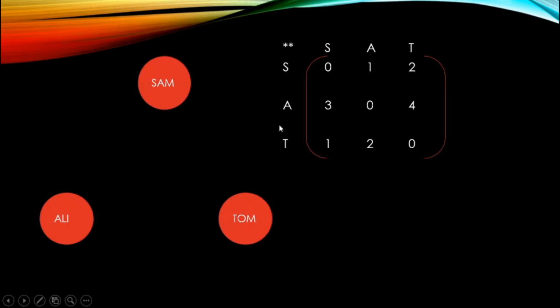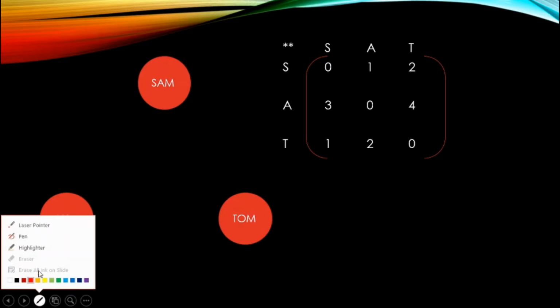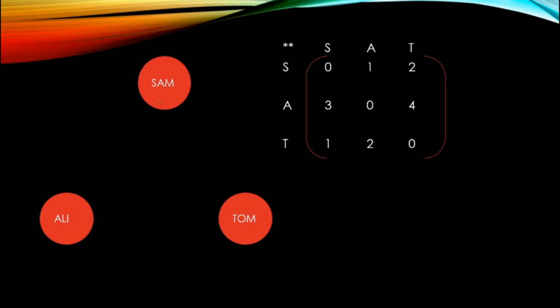Here we have three children. They are playing a game. What game are they playing? They are just passing the ball to each other. First Sam is passing the ball to Tom. Then Tom is passing it back to Ali. Now what is Ali doing? He's passing it back to Tom. And now Tom is again passing back to Sam, and Sam is passing the ball to Ali.